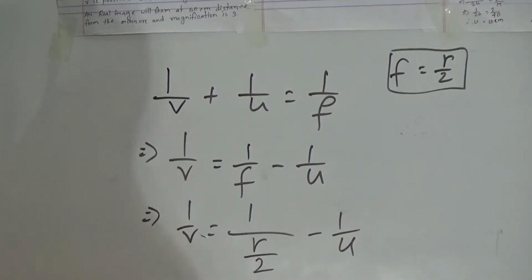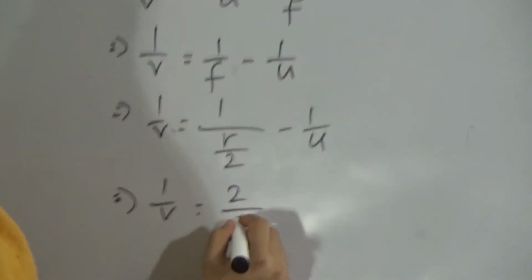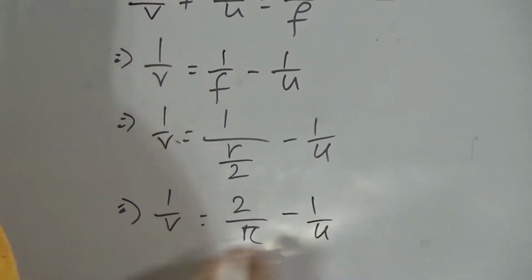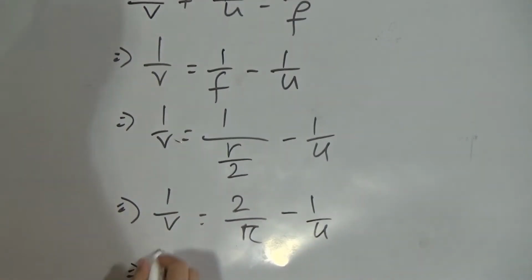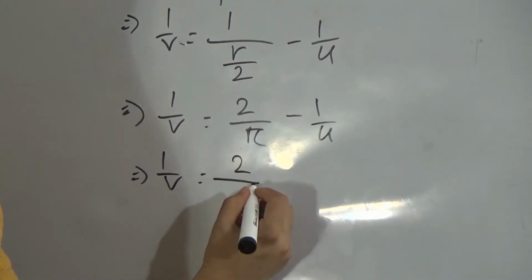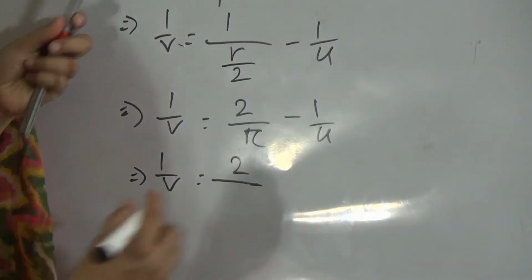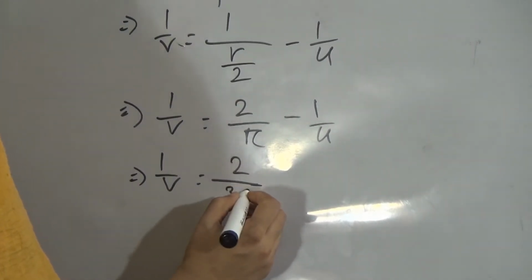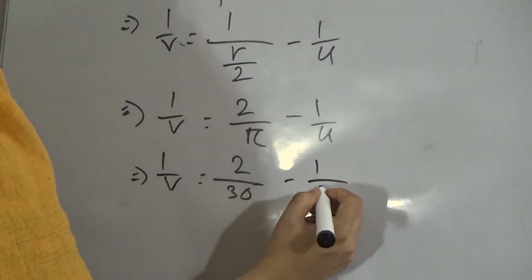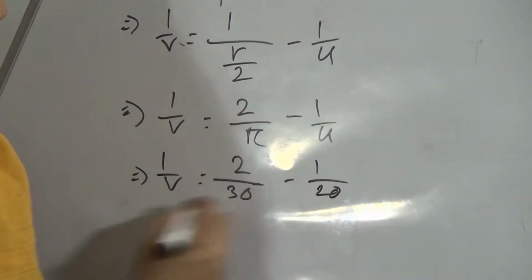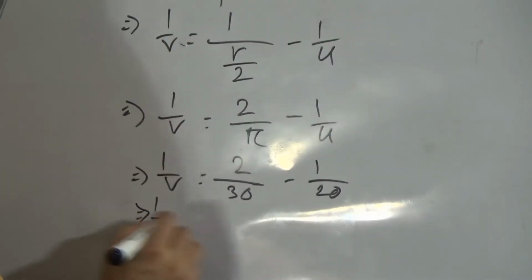Now 1 by v equals 2 divided by r minus 1 by u. So now we will put the values. Here r is given as 30, and u is 20 centimeter. So 1 by v equals 2 divided by 30 minus 1 by 20.